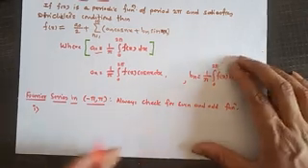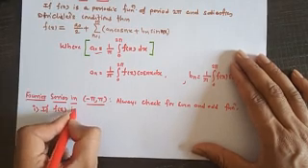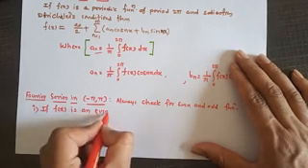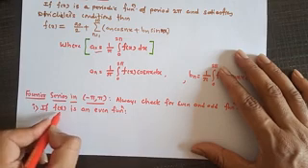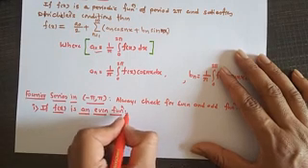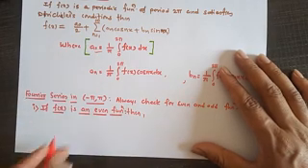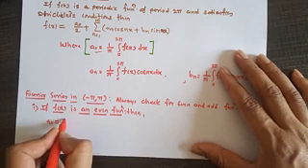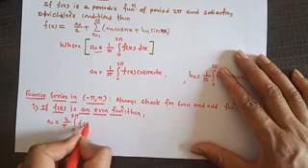Always check for even or odd function. So if f of x is an even function in the interval minus pi to plus pi, then the Fourier coefficient a0 is equal to 2 by pi, integral 0 to pi f of x dx.